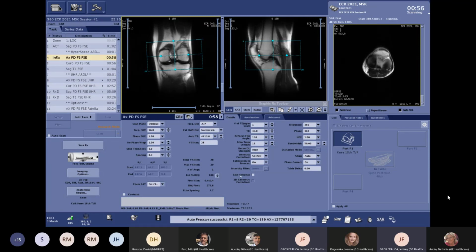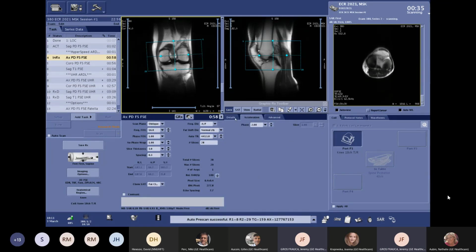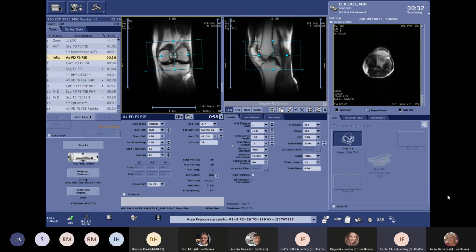If we take a deeper look at the parameters, how is it possible, by using this AIR Recon DL technique, to have less than 1 minute? We said that we are removing noise, so we are optimizing parameters like the number of excitations. We are using only one, and we are using more acceleration here, at 2. This optimization will generate noise in the images, but as I'm using AIR Recon DL, I will be able to remove this noise and get really good image quality in a really short scan time.